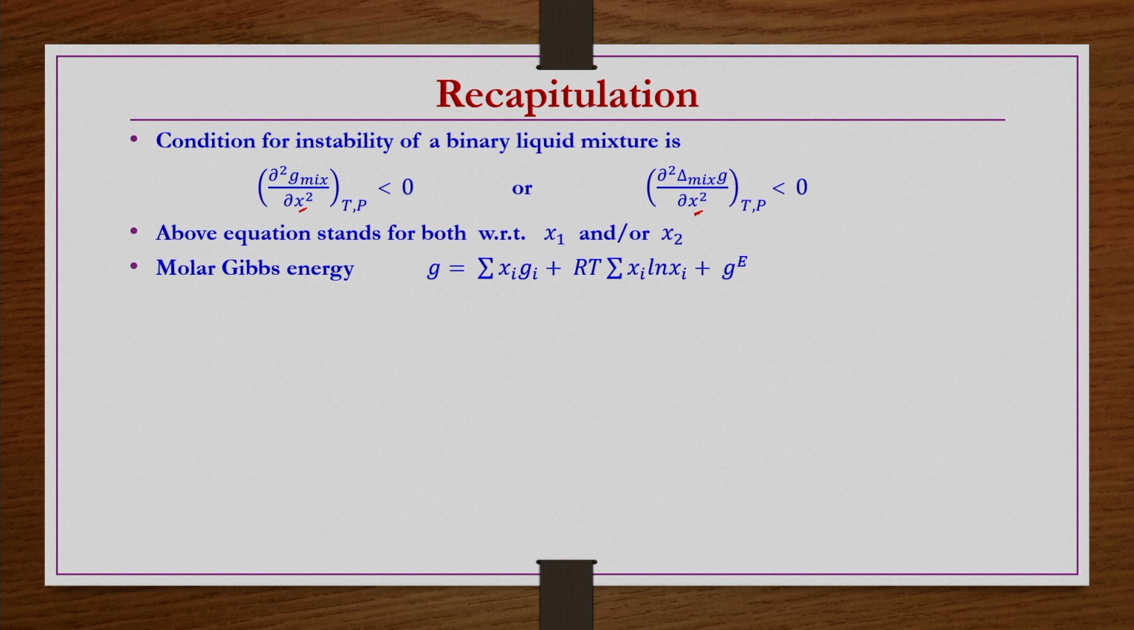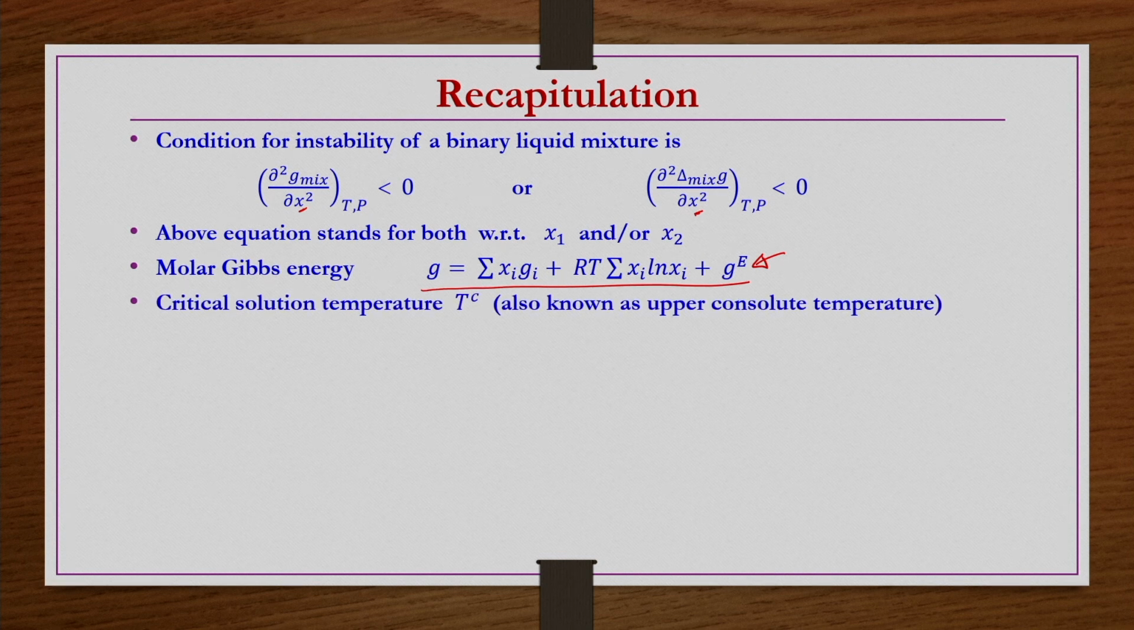Then what is the G of the system that we have seen? G is equal to Σ xi Gi plus RT Σ xi ln xi plus GE. GE is nothing but the molar excess Gibbs energy.